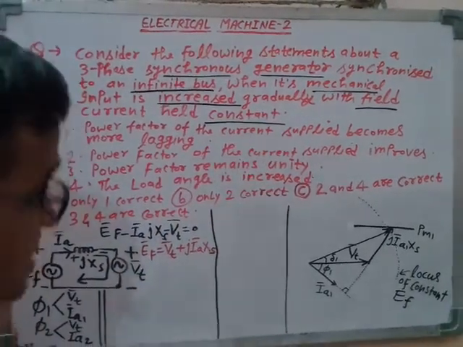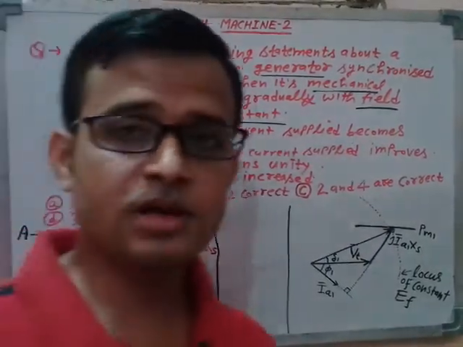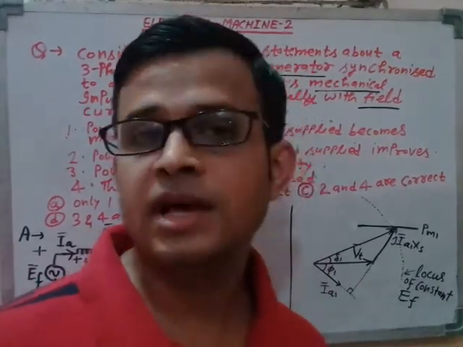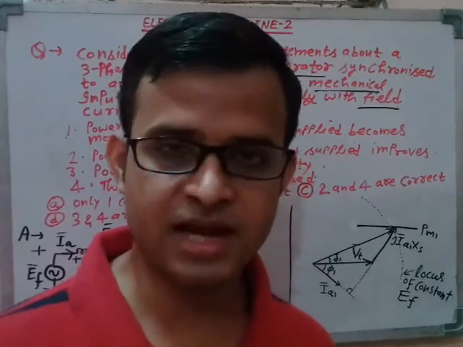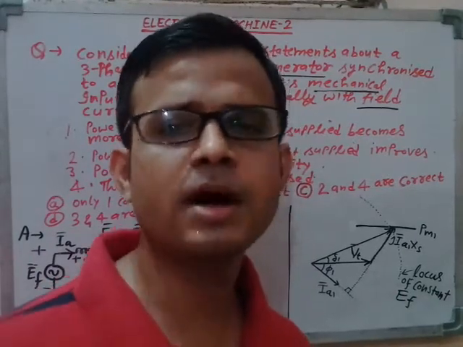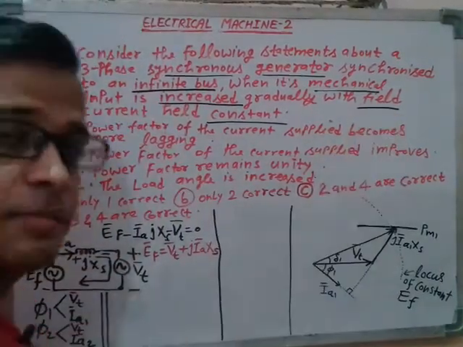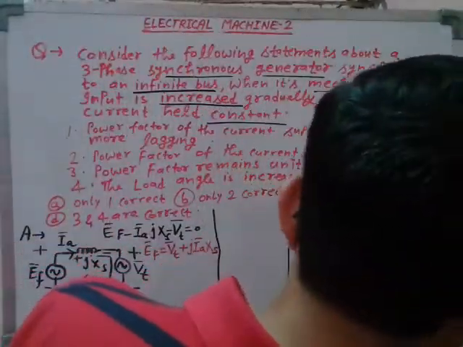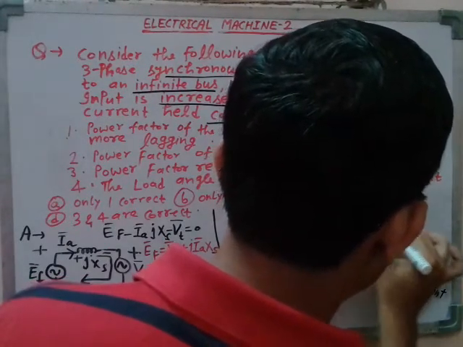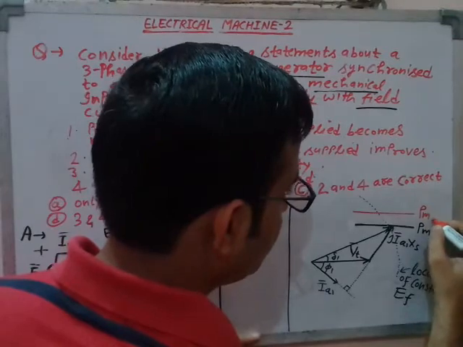Now he is saying to maintain field excitation fixed and increase the mechanical input. Why? The reason is that since the electrical load has been increased from the output side, to meet that increased load demand, you have to increase the mechanical input from the input side. So I'm going to increase the mechanical input as per the demand of the question. This red one is the increased mechanical input from the input side, right?